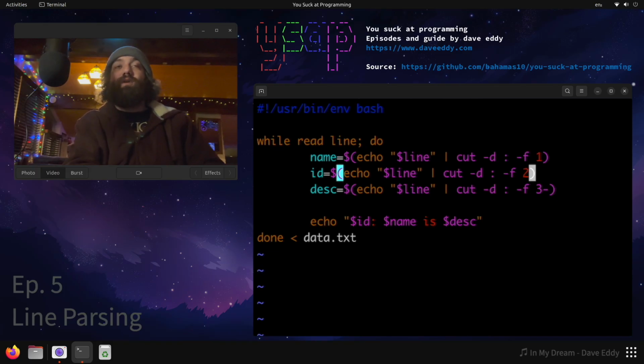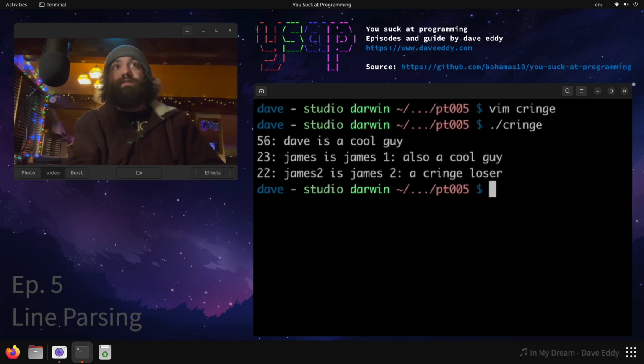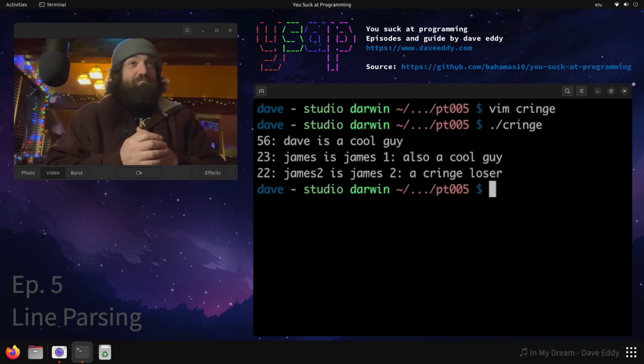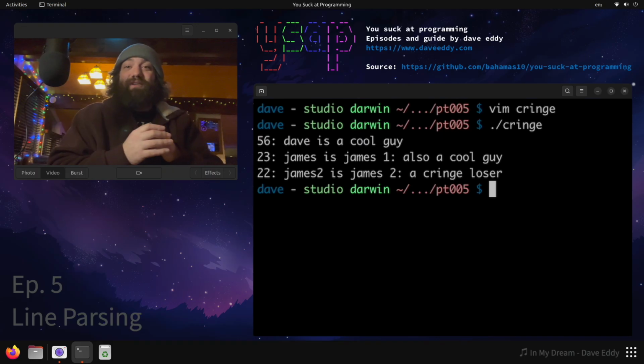ID, cut, and colons, grab field 2. That also works. For description, cut on colons, grab field 3 with a hyphen at the end, meaning field 3 and anything beyond it. This'll actually work. And then you print ID colon name is description. So if we run your cringe script, 56, Dave's a cool guy, 23, James is James 1, also cool. This works. Maybe you guys aren't as cringe as I thought you were because the script you are showing me actually works. But it's still cringe, and I'm going to show you why it's cringe.